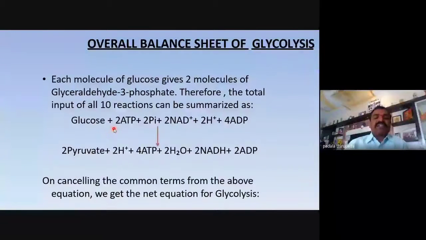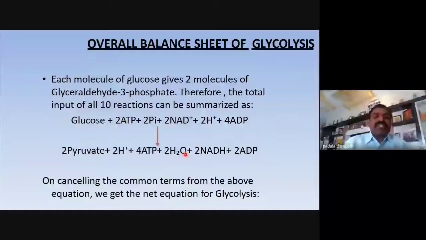Overall balance of glycolysis: the complete formula or principle of glycolysis is that 1 mole of glucose needs 2 ATP energy, 2 inorganic phosphate, 2 moles of NAD plus, and 4 moles of ADP to form 2 moles of pyruvate, 2 protons or 2 H plus, and 4 ATPs are synthesized, 2 moles of water are synthesized, and 2 NADH are produced, and 2 ADP are produced.